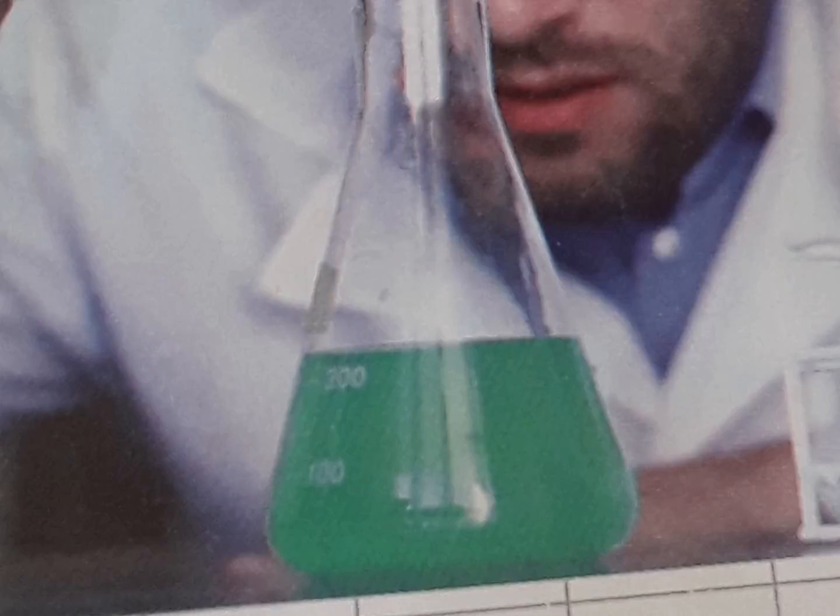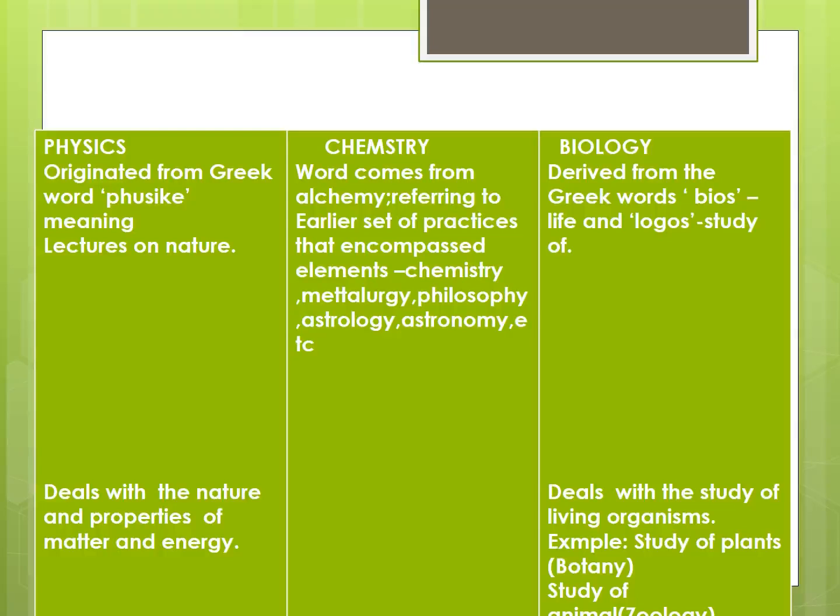Now, here is the difference between physics, chemistry and biology.